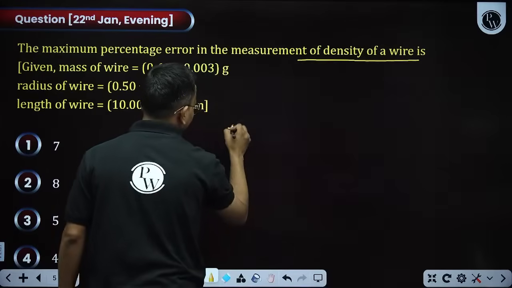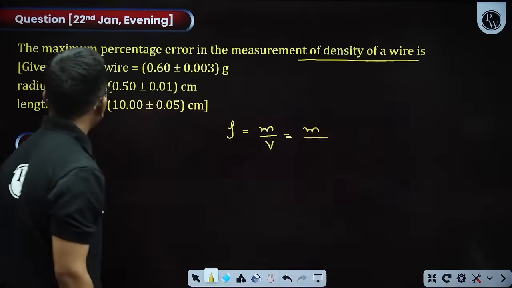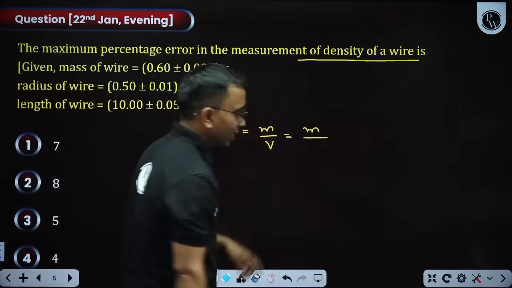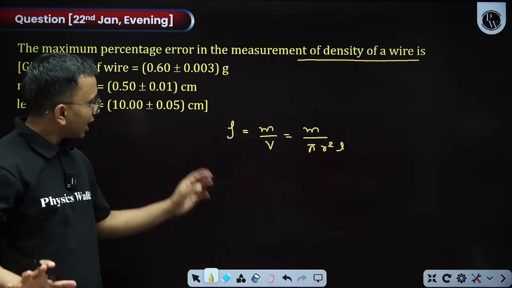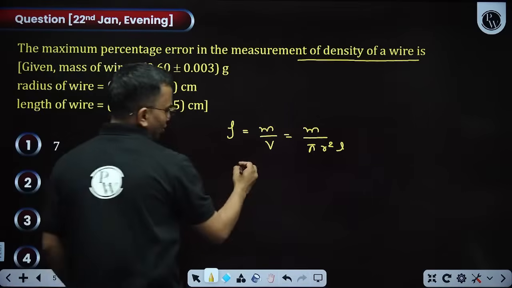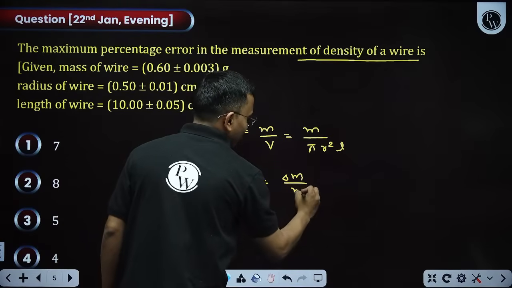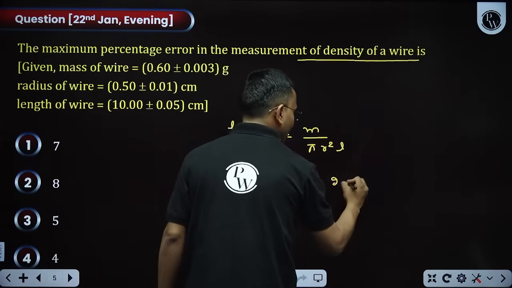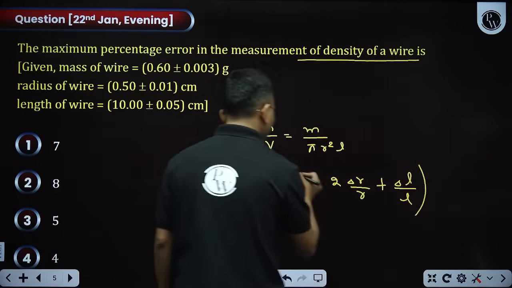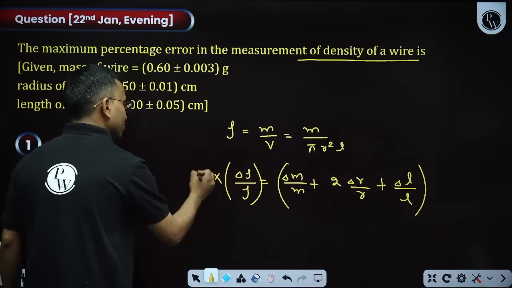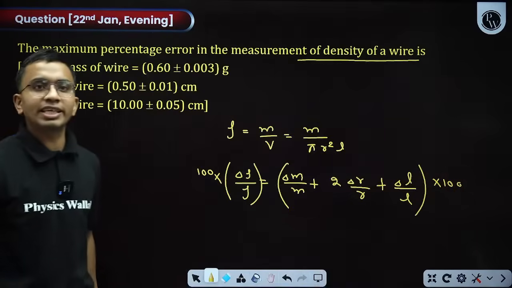What is density? Density equals mass divided by volume. How will we write the volume? This is a cylindrical wire. What is the volume of the cylinder? Pi r square L. Now don't do the calculations, I just need the relation between the errors. So I can say delta rho by rho equals delta m by m plus, r to the power being minus 2, so 2 delta r by r, plus delta L by L. I need percentage, so multiply both sides with 100. I will get the answer in percentage.